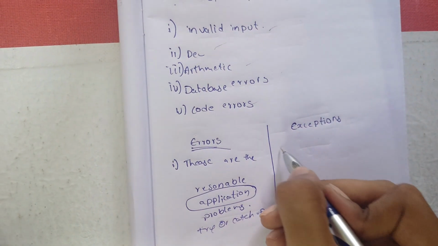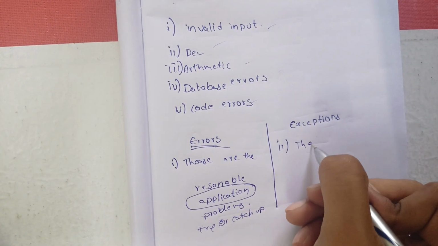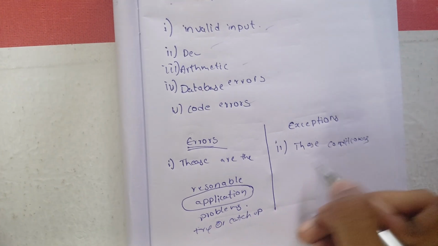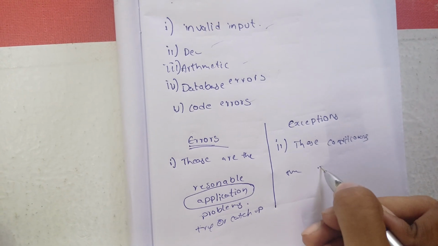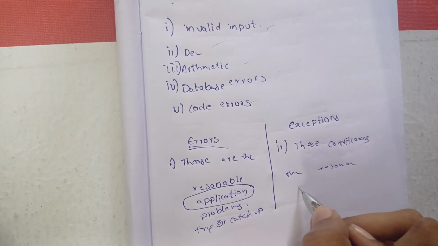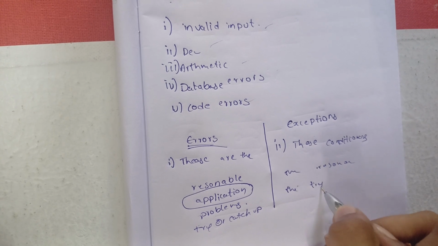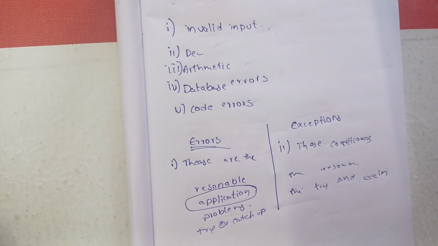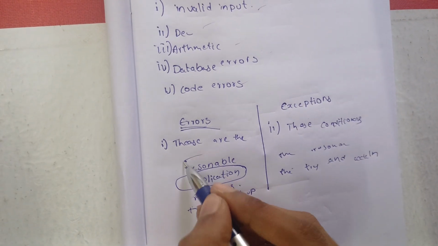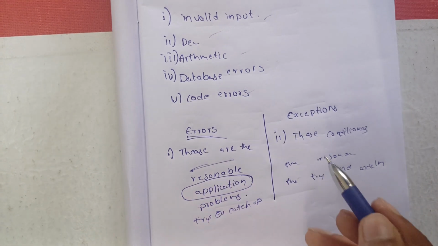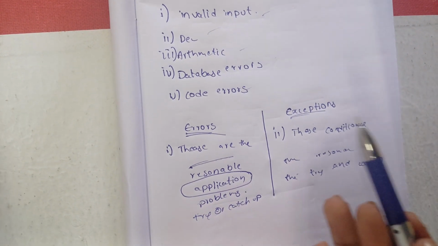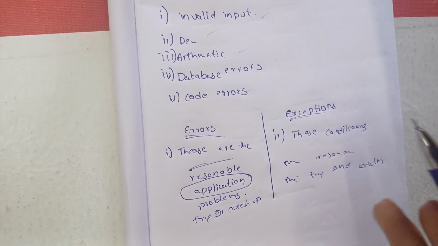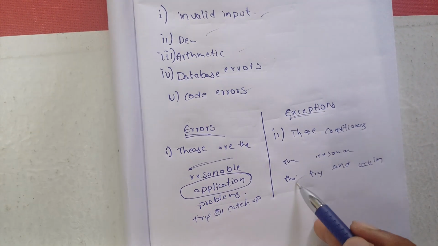But whereas exceptions, these are conditions that are reasonable for the program. These can be tried and caught. Means in errors, on rectifying the errors, we can solve them. But in an exception, if there is a reason for the exception, then we should give an answer: what should the person do to overcome the exception?